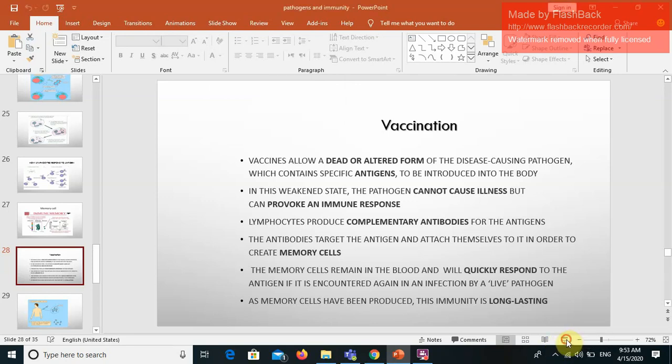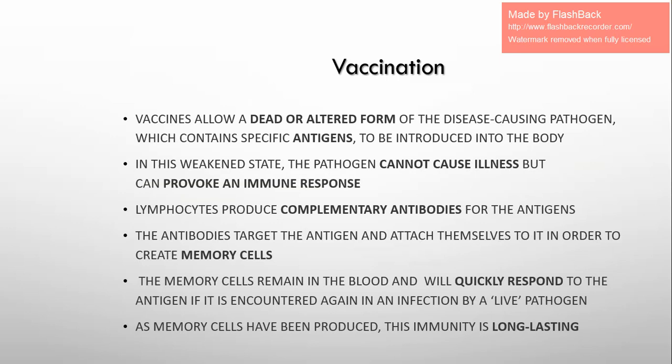Okay, we stopped yesterday at memory cells, and we said that memory cells are long-lasting lymphocytes or white blood cells that stay after the person gets the infection, because lymphocytes were expanding, were multiplying in order to beat the invader or the pathogen. That's why they were reproducing very fast with antibodies in order to attack the pathogen.